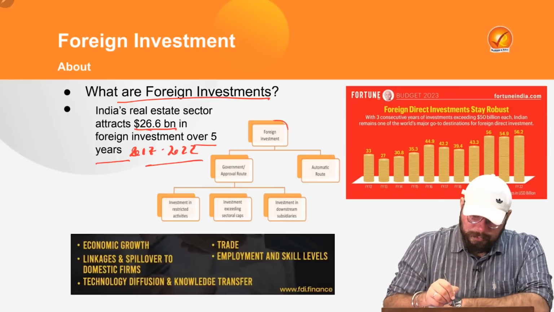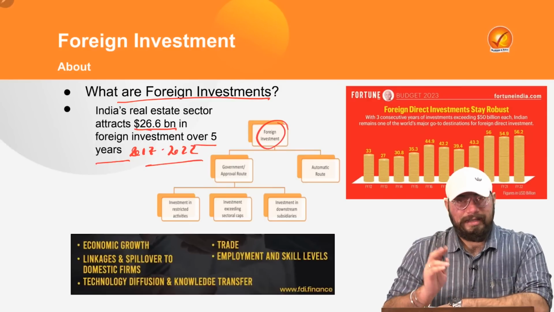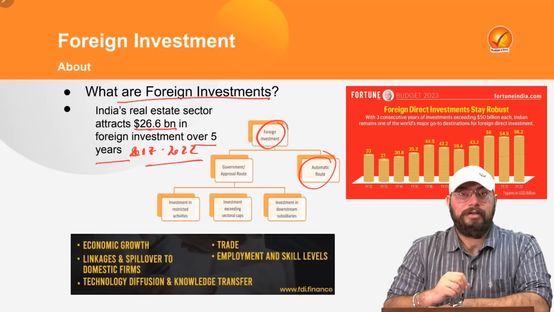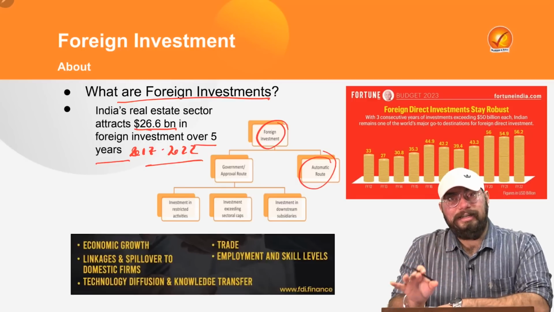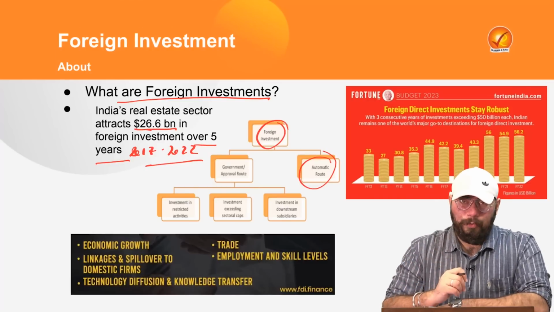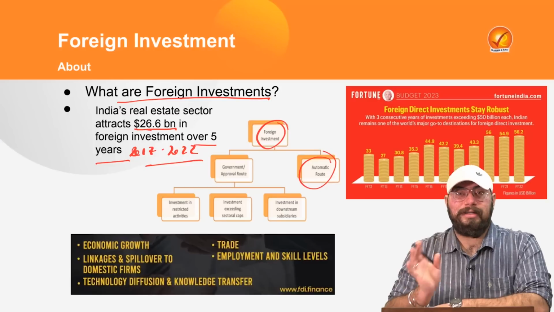Okay, so first of all, foreign investment in India can usually be done through two routes. One is, of course, the automatic route. That is, the company comes to India, directly invests into a company or a business in India, and they are good to go. That is foreign investment through the automatic route, right?